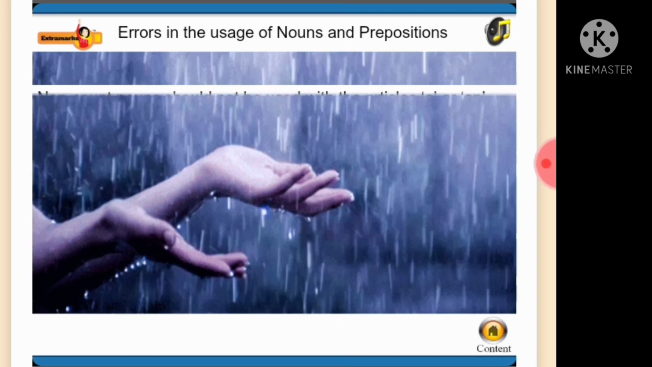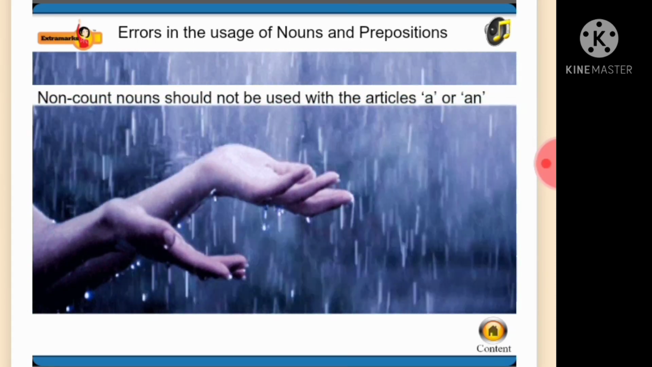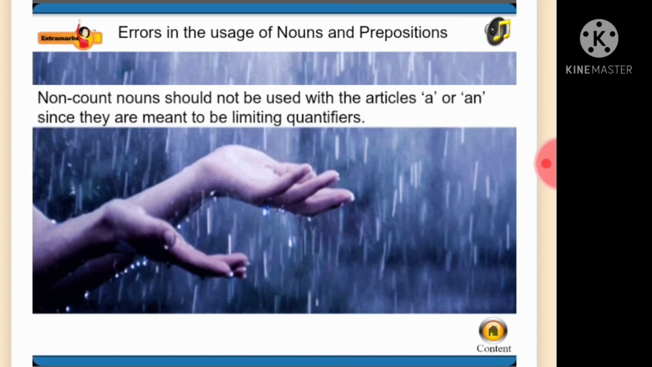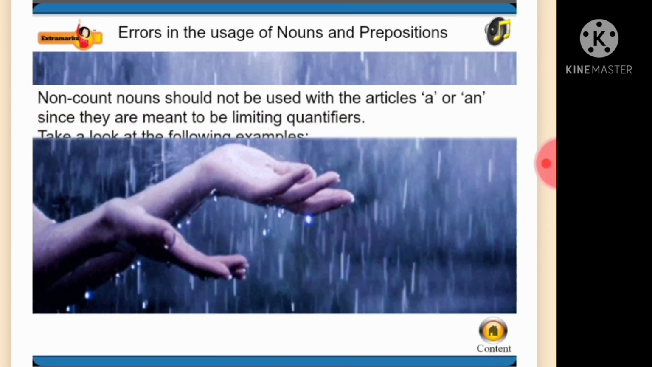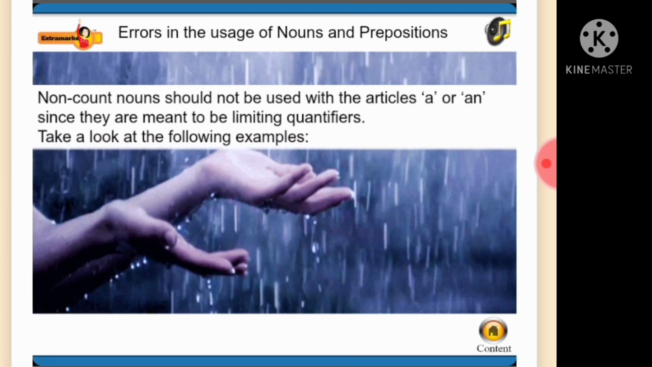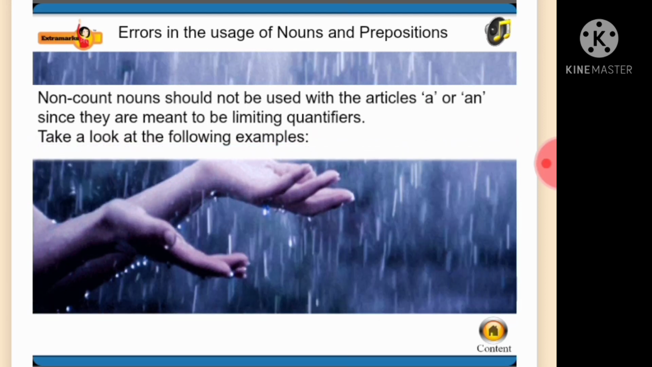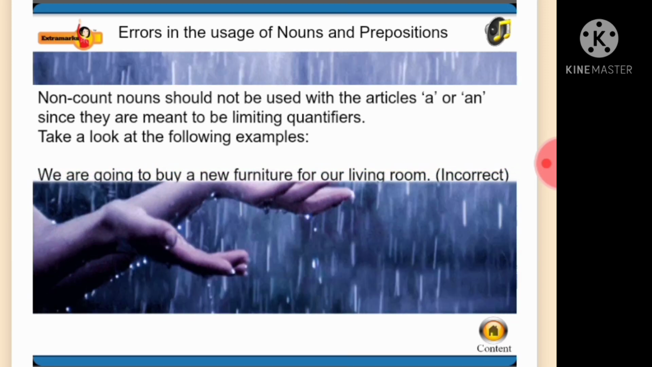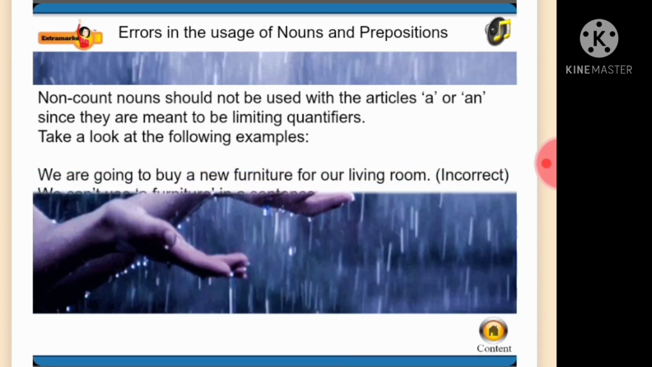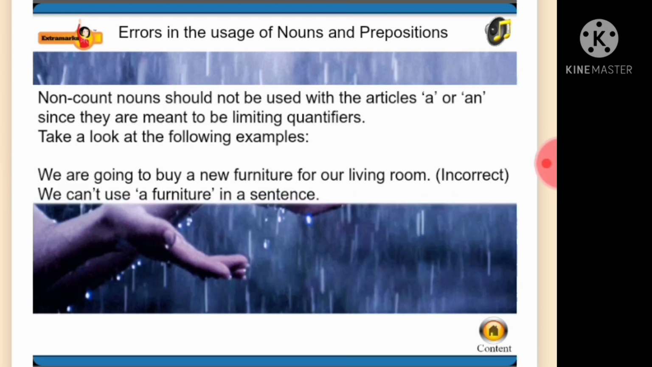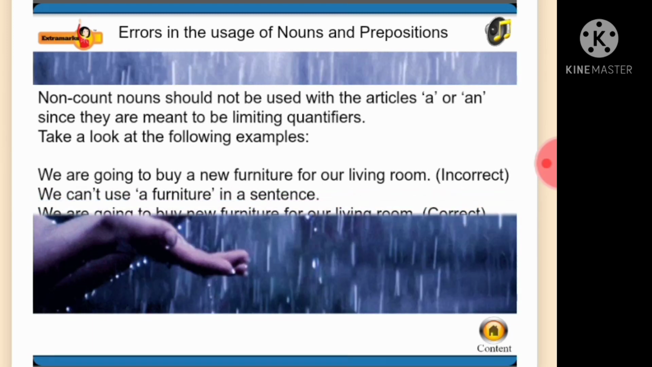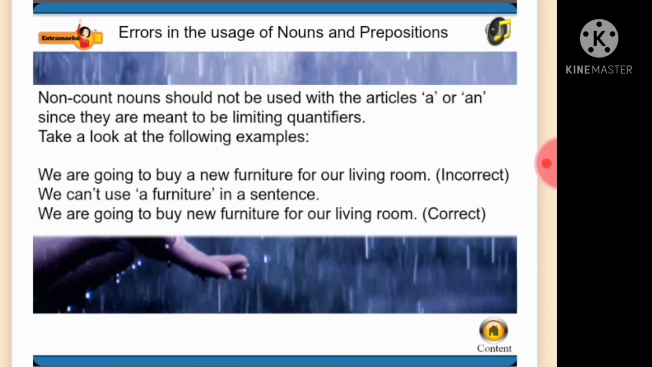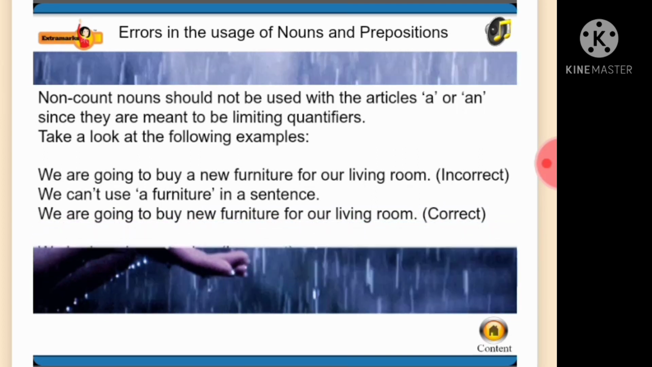Let's find out what errors could be made in the usage of nouns and prepositions and how they can be rectified. Non-count nouns should not be used with the articles a or an, since they are meant to be limiting quantifiers. Take a look at the following examples. We are going to buy a new furniture for our living room. This sentence is wrong. We can't use a furniture in a sentence. The correct sentence is, we are going to buy new furniture for our living room.